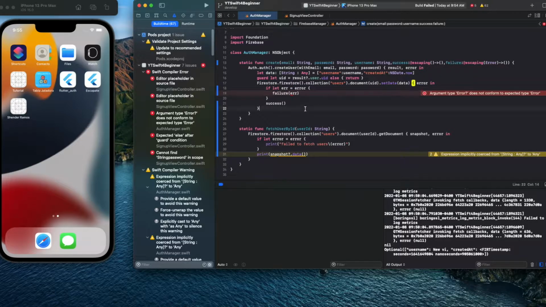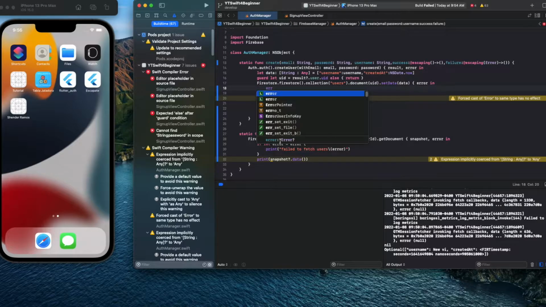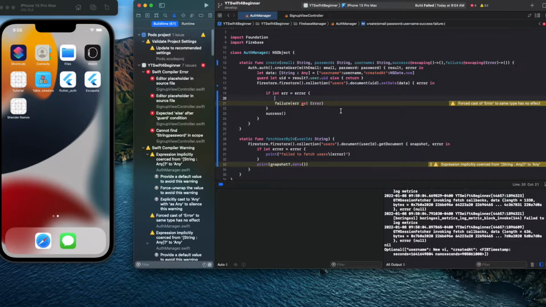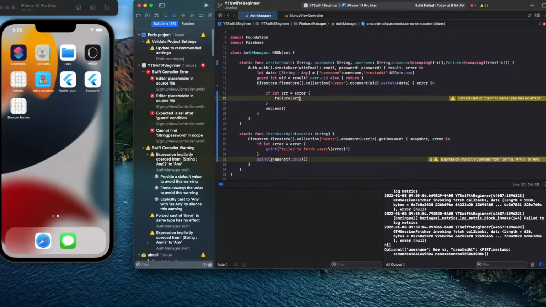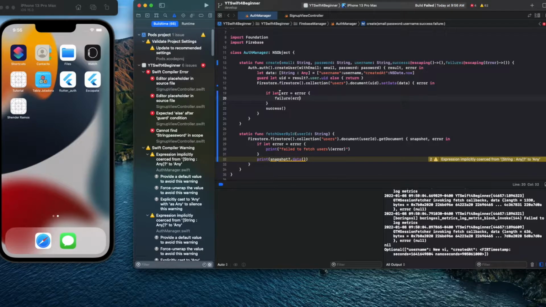Why not say error? Oh, you're casting it. I guess it's an error, and this is a type of, what is it? Oh yeah, I see, error is type of error, and this error is type of error. Let me just remove this. It should work like this anytime. Yeah, it was casting, but you see it works there.